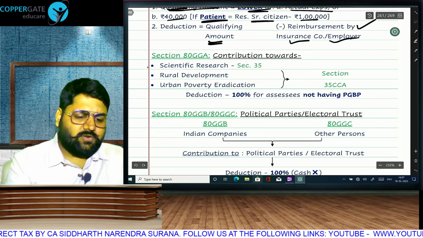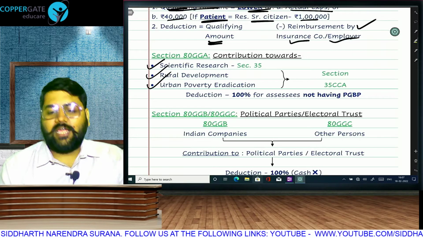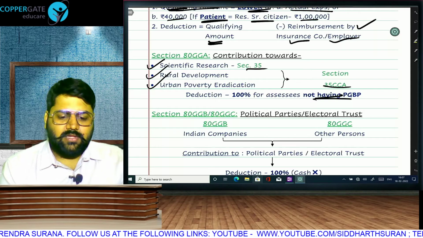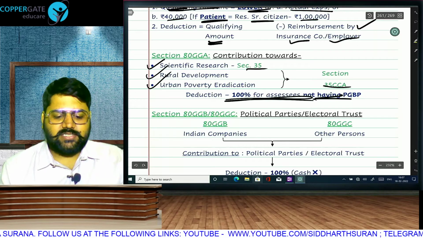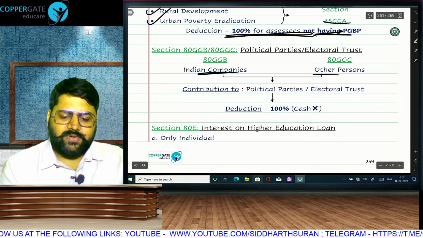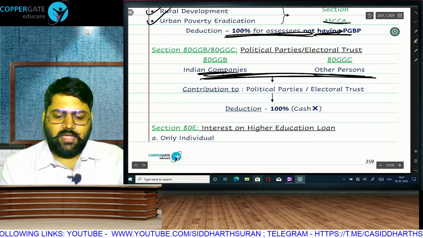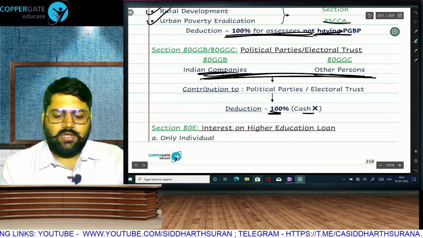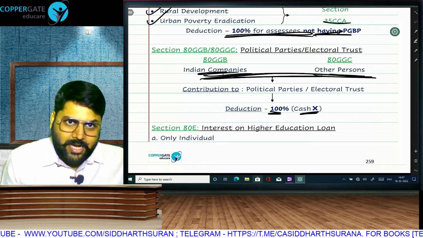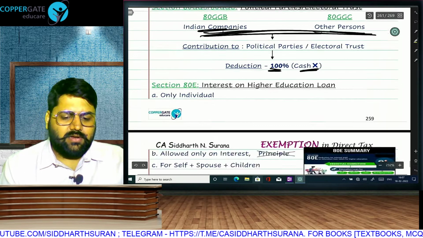Any contribution made towards scientific research, rural development, urban poverty eradication by assessees who don't have PGBP: those who have PGBP can take these benefits, but those who don't have PGBP will get 100% deduction in this section, 80GGA. Any contribution to political parties by companies or other persons, political party or electoral trust, 80GGB, 80GGC, then 100% deduction will be allowed, cash not allowed. So in PGBP we will disallow whether cash or cheque, and in Chapter VI-A we will allow only if it is other than cash. If it is cash, then it will be disallowed.